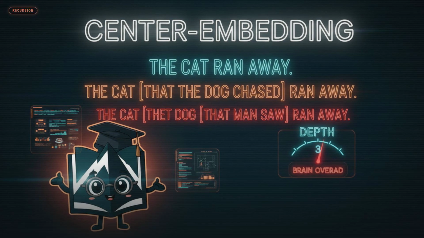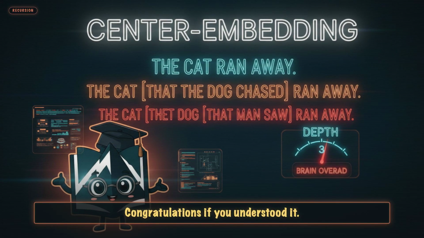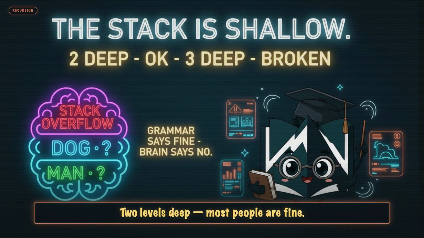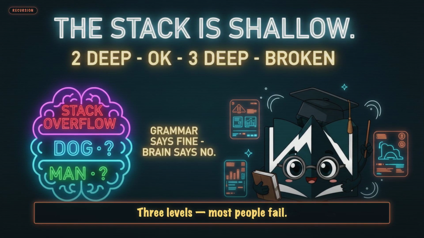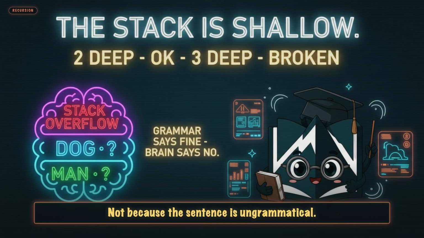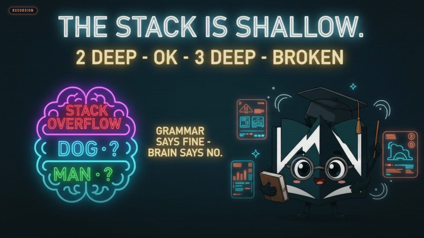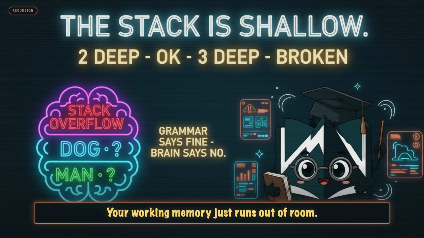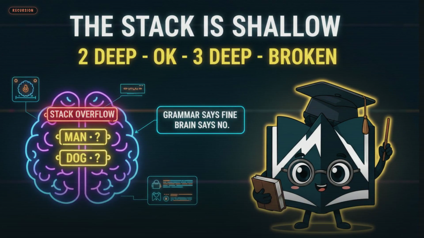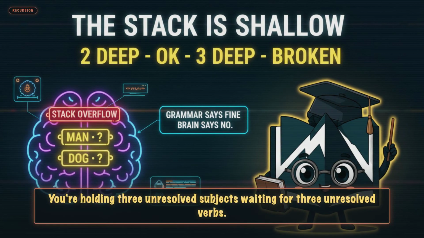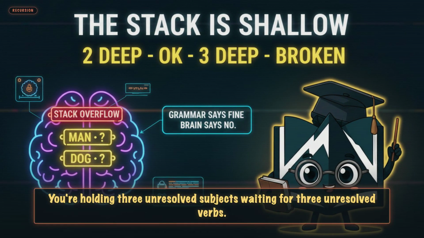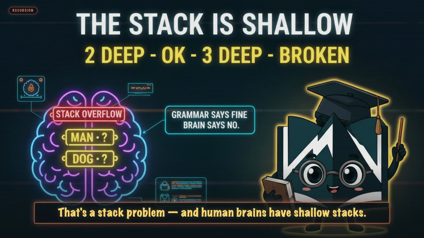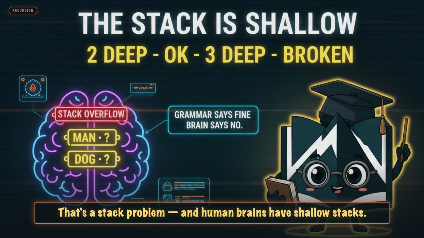Read that out loud. Congratulations if you understood it. 2 levels deep. Most people are fine. 3 levels. Most people fail. Not because the sentence is ungrammatical. It is completely grammatical. Your working memory just runs out of room. You're holding 3 unresolved subjects waiting for 3 unresolved verbs. That's a stack problem. And human brains have shallow stacks.